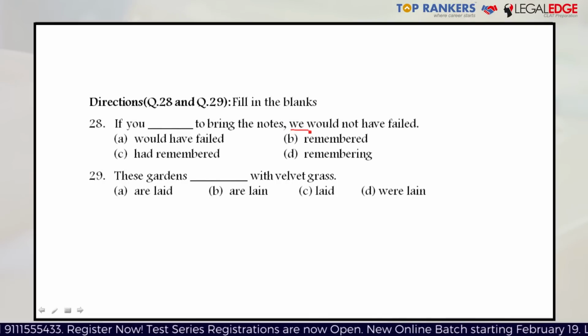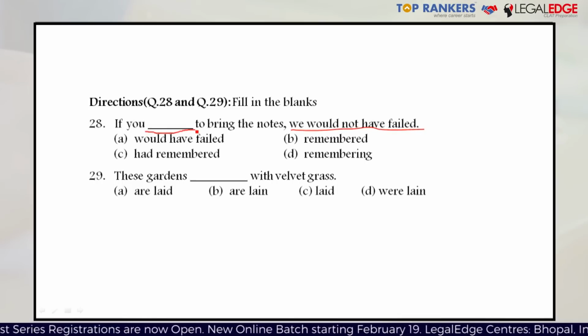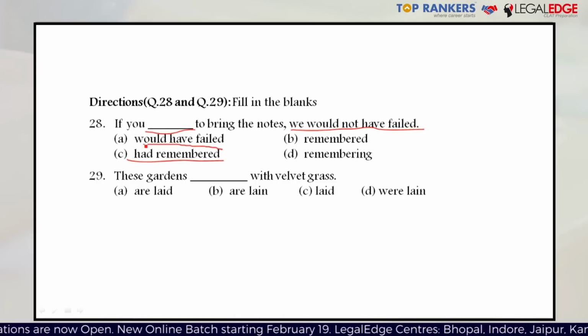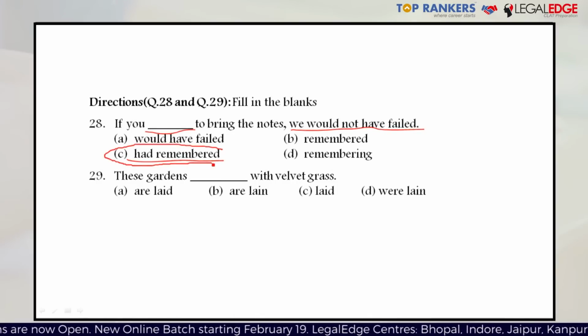The main clause says we would not have failed. So whenever you have, in a conditional sentence, in the main clause would not have or would have, you can understand that the subordinate clause or the if clause should have a past perfect tense word coming in here. So out of the four options given, only one is in the past perfect tense, which is had remembered, or option C, and this is the right answer. If you had remembered to bring the notes, we would not have failed.